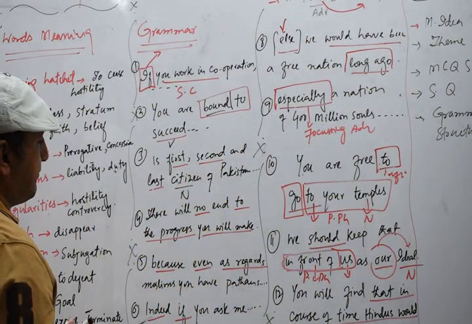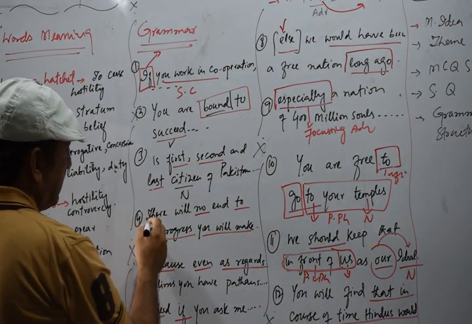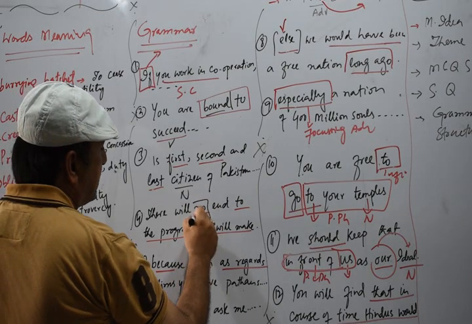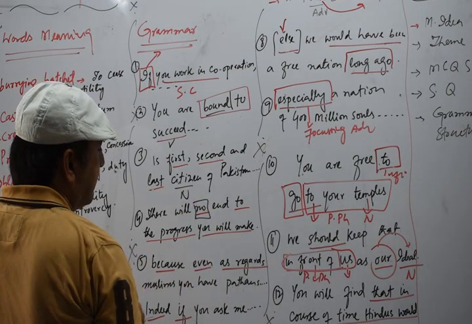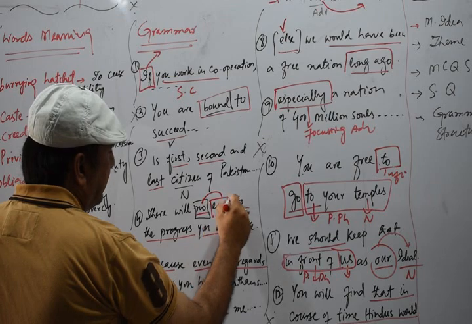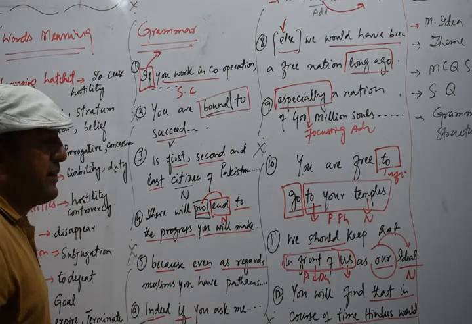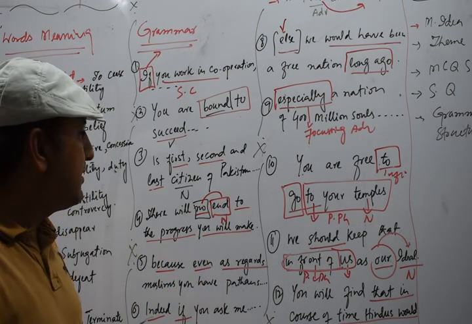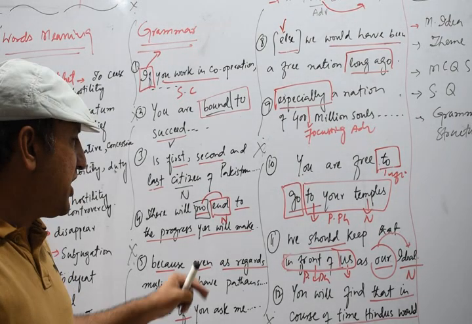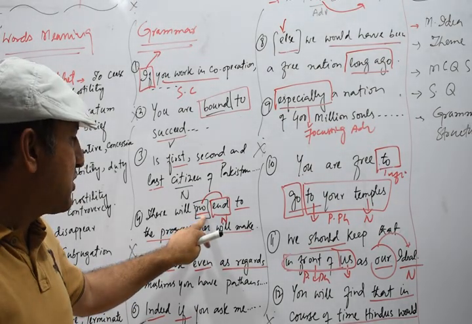The next we have, there will be no end. The word no tells us about end, and end is a noun. So any word which tells us about a noun is what we call an adjective. So no is working as an adjective over here.